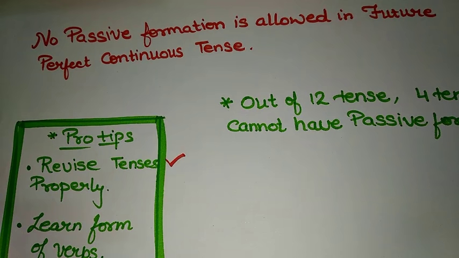And the second thing is that you have to learn forms of verbs also, because sometimes we don't know what is the second form of verb, what is the third form of verb. So in that case it also becomes very tricky to get the correct answer. So these two things are very important for learning active and passive. The first one is you have to understand the basic construction of sentences, that is you have to understand tenses first, and then you have to learn, we cannot learn every verb, but we can learn main and a few important verbs. So we have to learn forms of verbs.